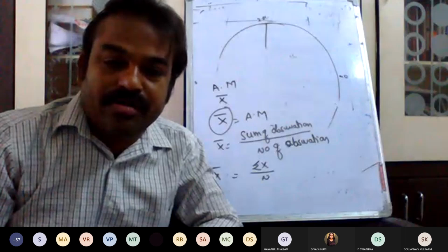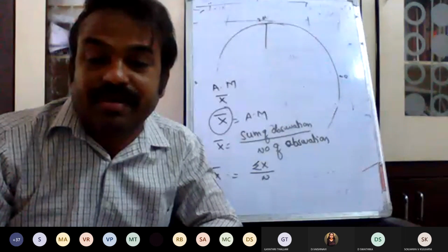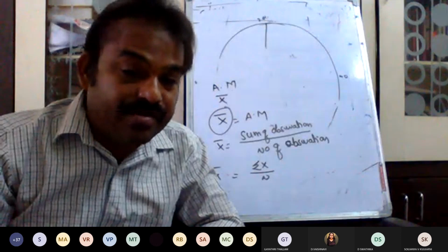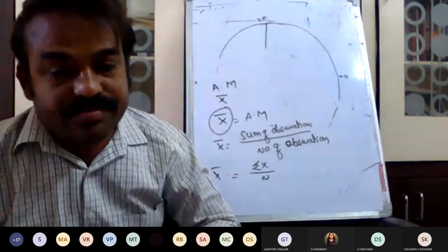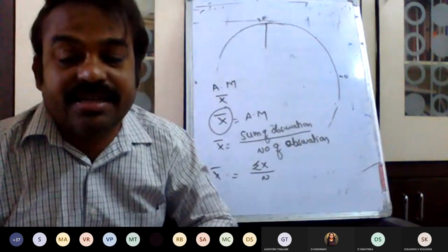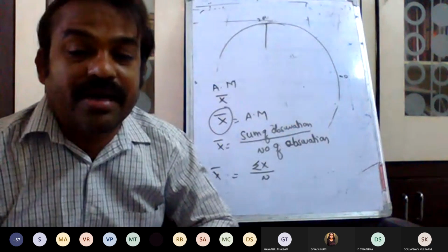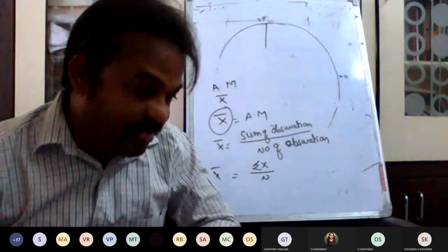I will do one thing. Tomorrow onwards, in the next class I will call attendance one by one. Attendance is very, very important. You have 5 marks. If your attendance is less than 80% or 75%, you are not allowed to write your final examination. Remember.